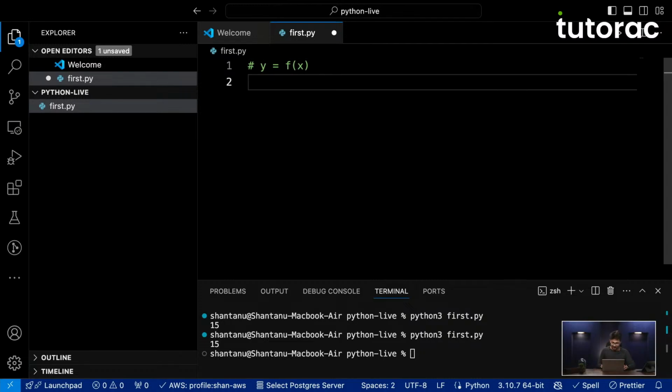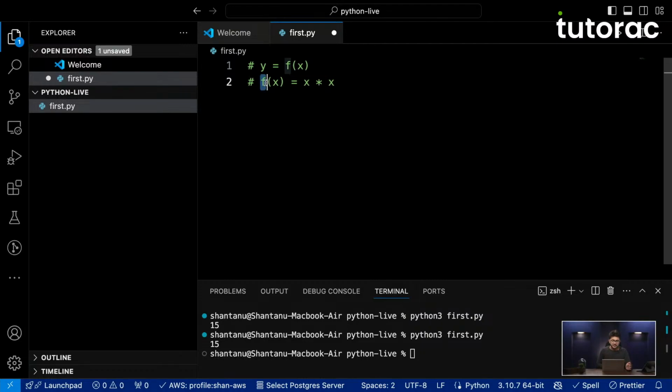Now let's say I write something like this: y is equal to x multiplied by x, which is the square of x. Okay, so what does it mean? It means that y is dependent on x in such a way that if you square x, you will find y. That means the definition of f of x is written something like this: f of x is the multiplication of x with itself, right? So this is completely in the mathematical sense.